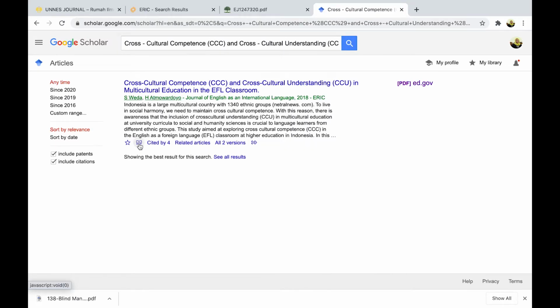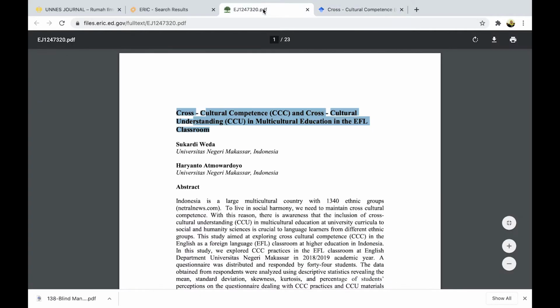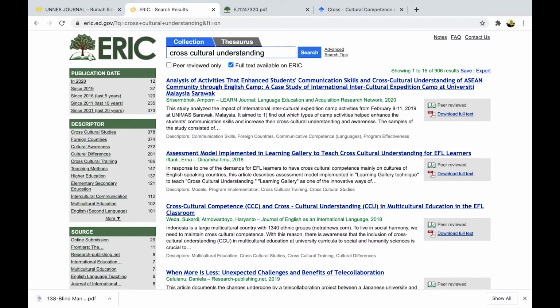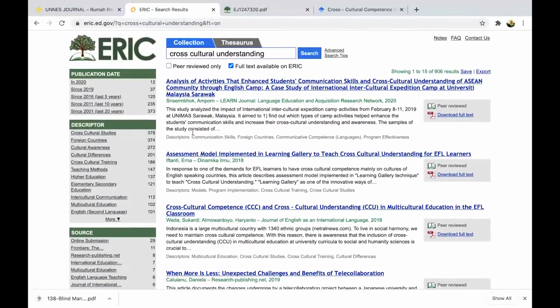It's very complete. If you want to check whether this has actually been published in a journal, you can type the title here, copy it, open Google Scholar, and paste it like we did before. It is available, so it is valid. We choose the APA.